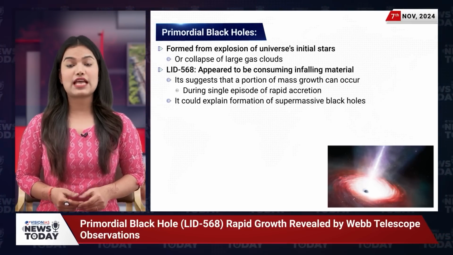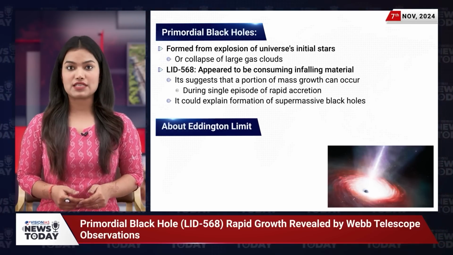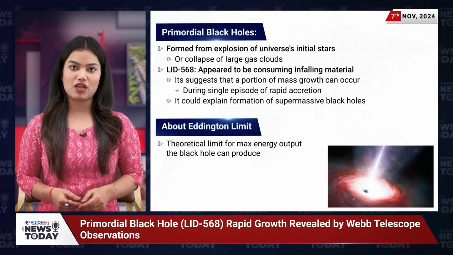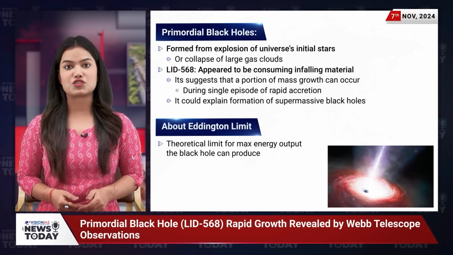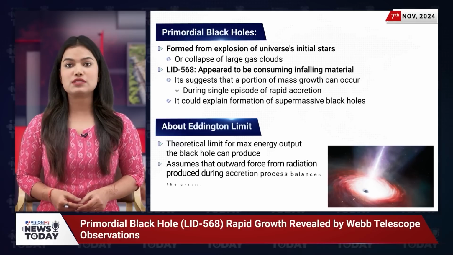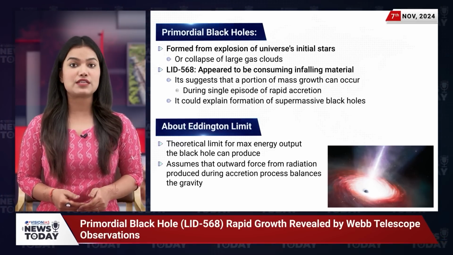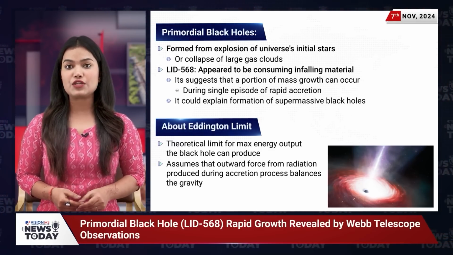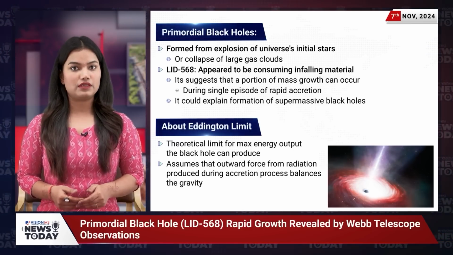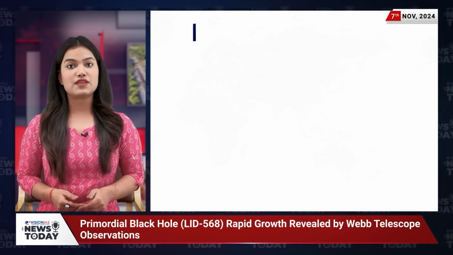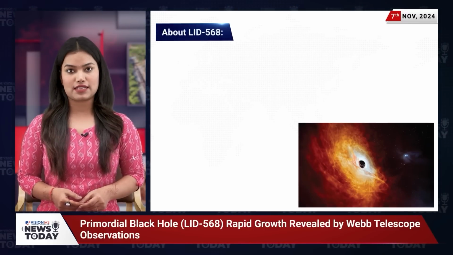But what does that mean? The Eddington limit is essentially the maximum energy output that a black hole can theoretically produce through accretion. At this limit, it assumes that the outward force from the radiation produced during the accretion process balances the gravity of the infalling material.